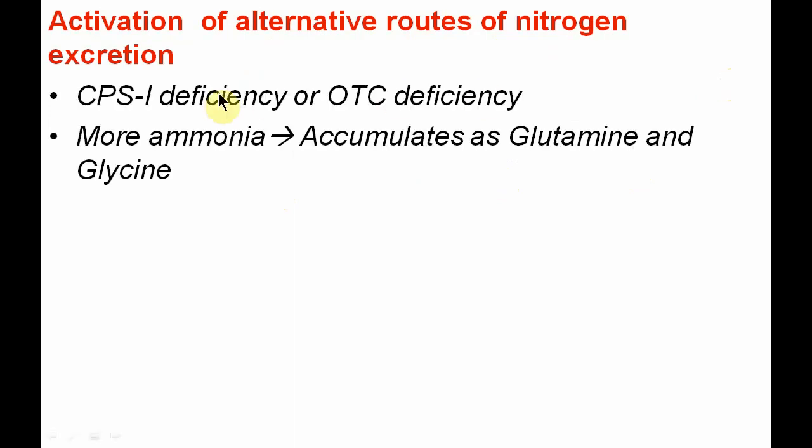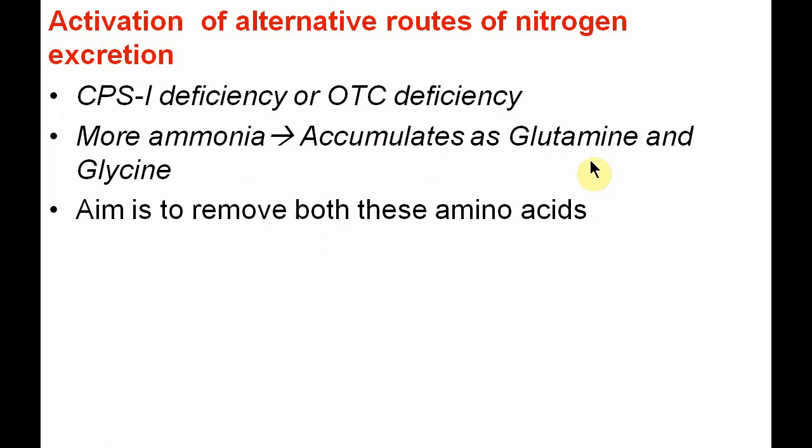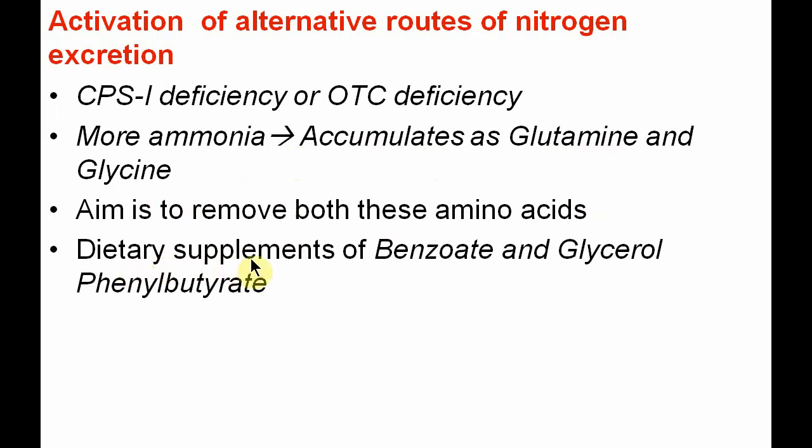The second strategy is the activation of the alternative routes of nitrogen excretion. So here, if we take the earlier block example, that is CPS1 deficiency or ornithine transcarbamylase deficiency, there is a high level of ammonia which further accumulates as glutamine and glycine. So the main aim is to remove both these amino acids, glutamine and glycine, from our body. So dietary supplements are to be provided in the form of benzoate and glycerol phenyl butyrate.